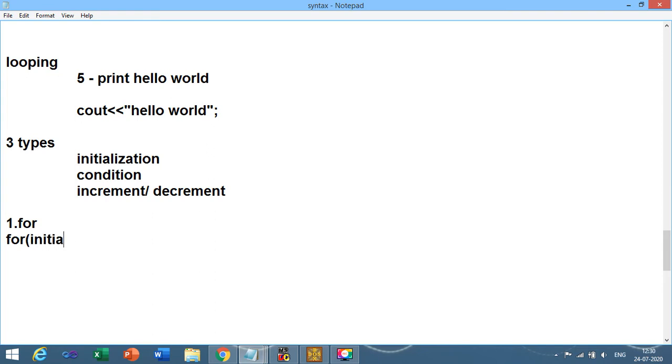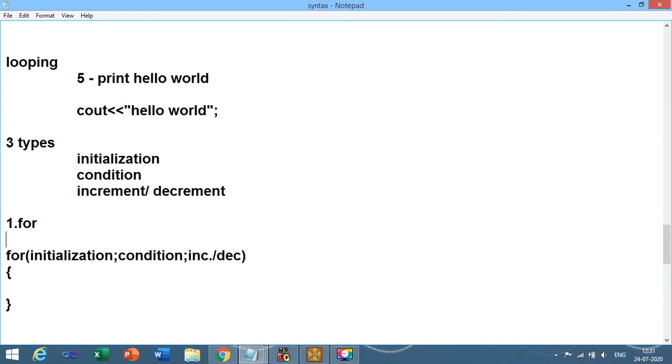First of all, the initialization part, then a semicolon, the condition, and then the increment or decrement portion. Over here, like the if condition, don't put a semicolon after it, otherwise it will stop your loop and it will not go inside the loop. So just remove this semicolon. It is not there in the syntax of the for loop.